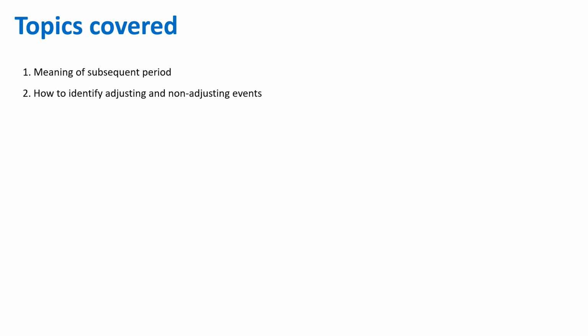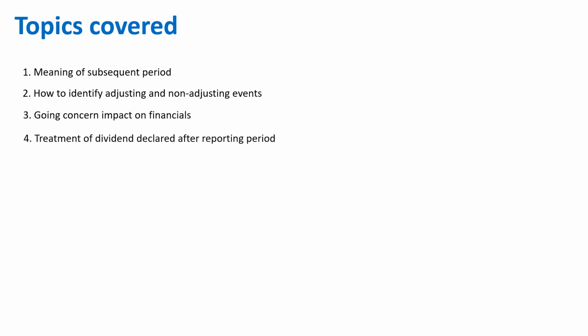The topics I'm going to cover in this session are the meaning of subsequent period. We'll try to understand which period is called the subsequent period. Second, how to identify adjusting and non-adjusting events, that means how you classify which items are to be adjusted and which are not. Going concern impact on financials: if there is a going concern impact after the balance sheet date, whether we need to adjust that, we'll understand that. Treatment of dividend declared after the reporting period. And last, examples relating to events after balance sheet date so that you have more clarity.